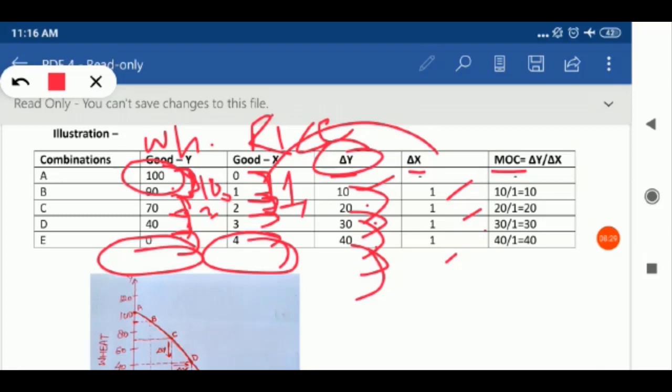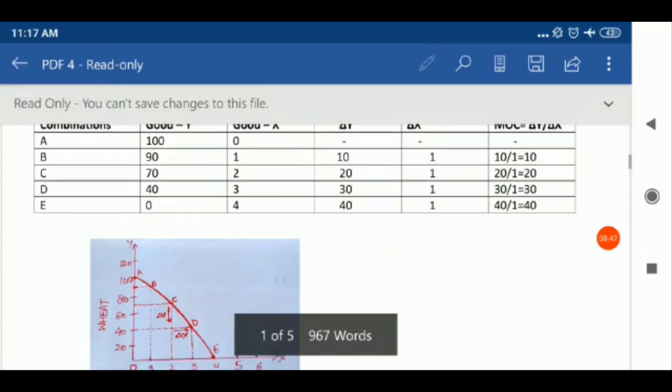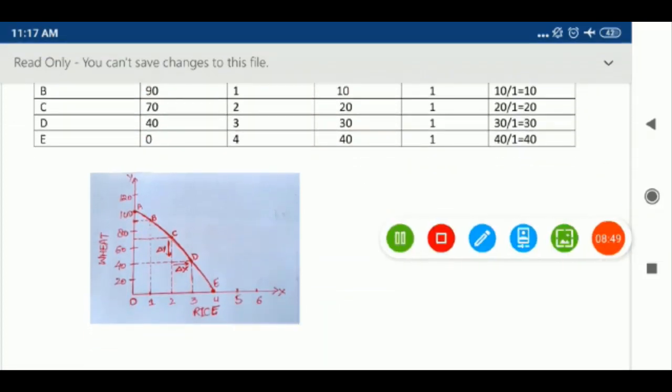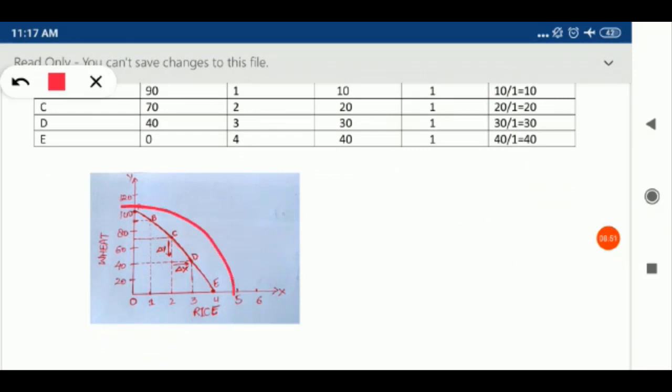Then how you will calculate MOC? Delta Y upon delta X, 10 upon 1, 20 upon 1, 30 upon 1, 40 upon 1. So what you are seeing, that MOC is rising. MOC is rising 10, 20, 30, 40. It is continuously increasing, and due to increasing MOC, the shape of PPC is concave. Okay. So the reason behind the concave shape of PPC is increasing MOC.